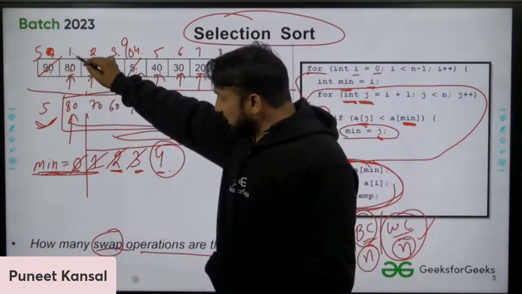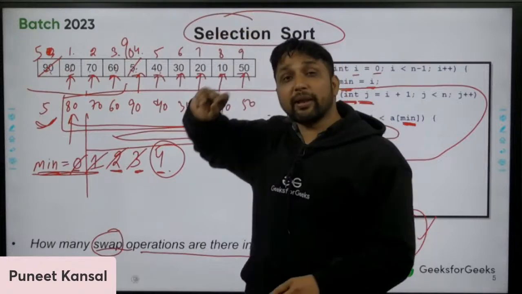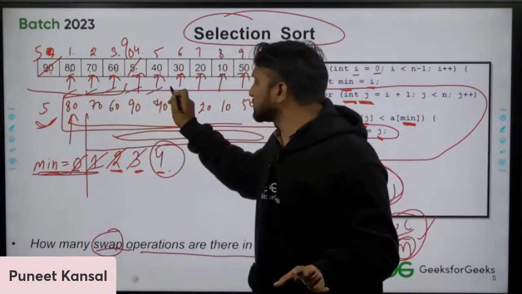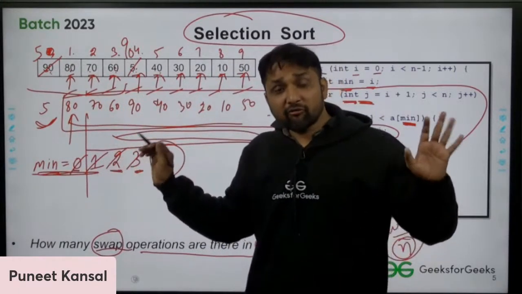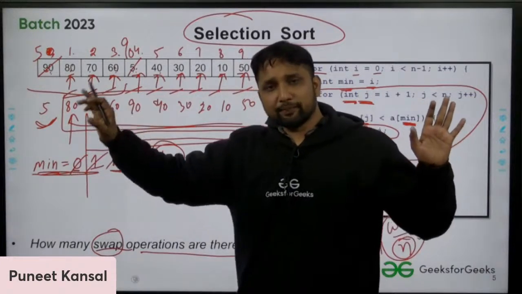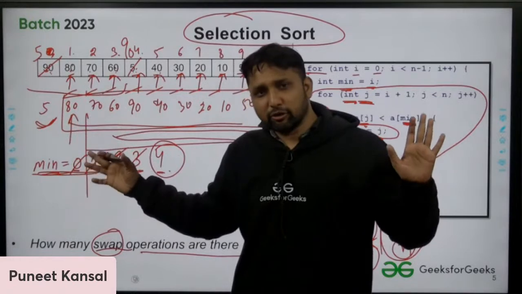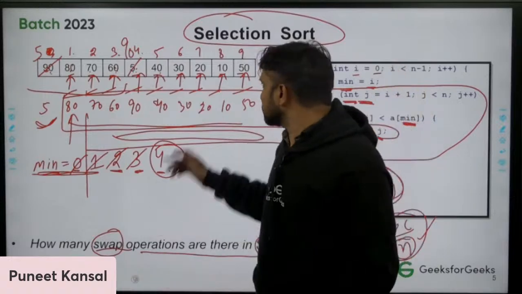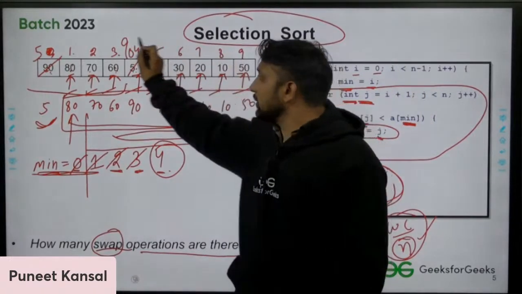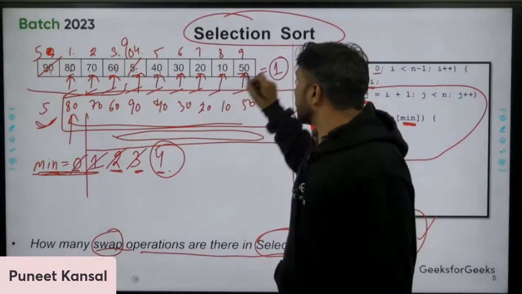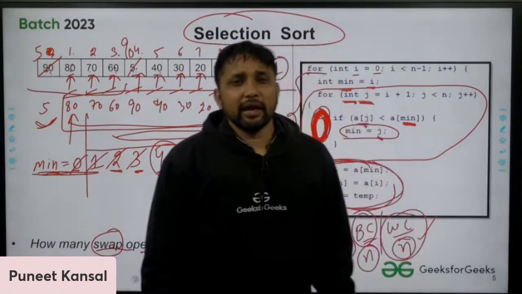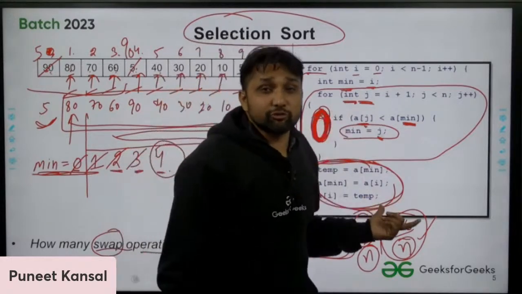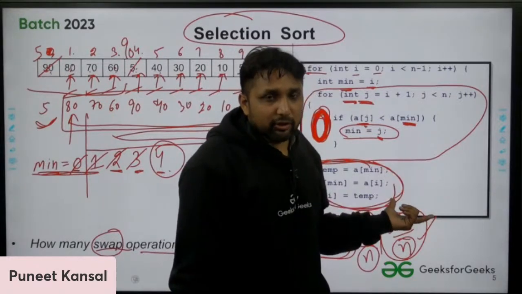We are performing comparisons. We may compare n times, with all the elements. The number of comparisons is approximately n, or n minus 1. But in one pass, the swap was one only. In one pass, you perform one swap. There will be n passes, or n minus 1 passes, so there will be n minus 1 swaps. Asymptotically, n swaps will be there. That is the worst case.